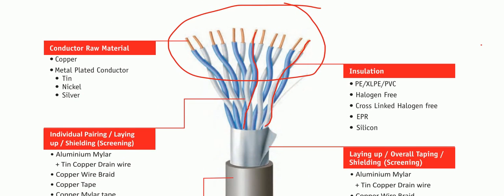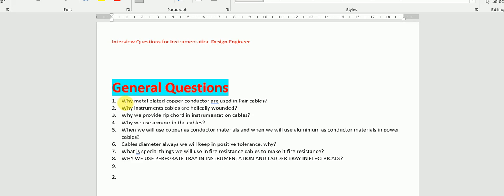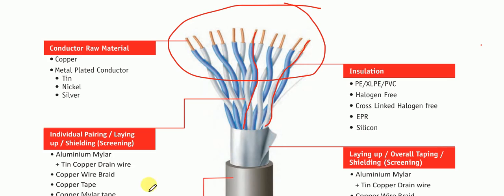Now another question they may ask on the instrumentation side is why metal plated copper conductors are used in pair cable. You can see here that in pair cable we use copper conductor, and that copper conductor is a metal plated conductor. The plating will be done with tin, nickel or silver, depending upon our budget and our application, that is, how sophisticated the application is.